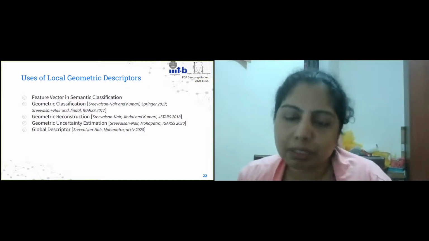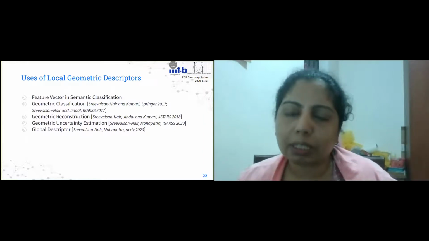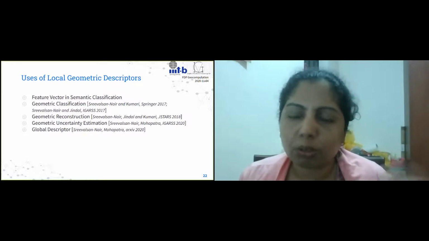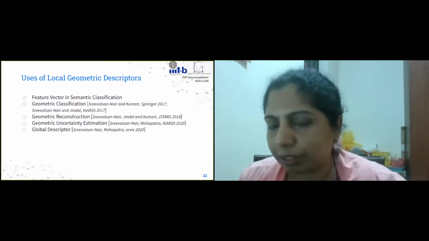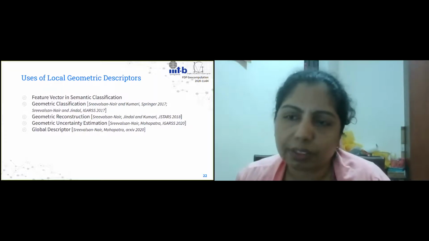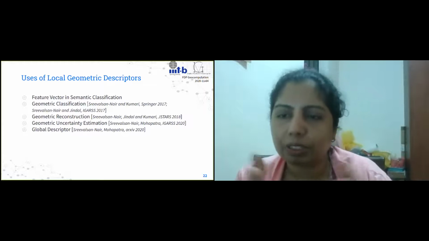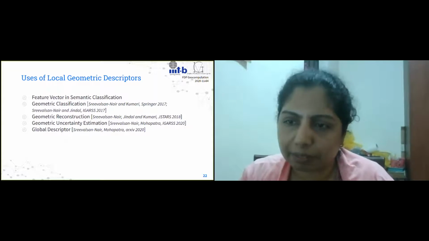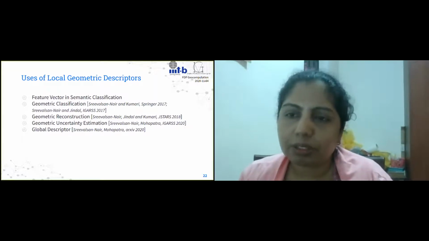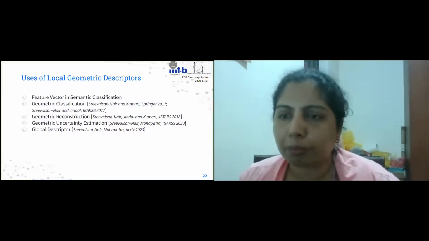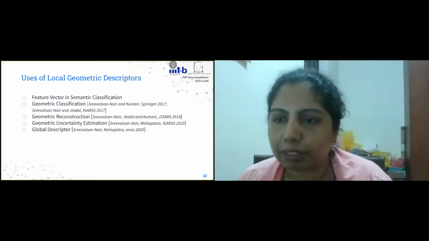And the other part is, nowadays for machine learning and deep learning, what essentially people do is they compute descriptors at multiple scales, and you can just collate them and feed them as a single feature vector, right? The next one is, as I mentioned, we looked at geometric classification, saying that they belong to an edge versus a surface versus a junction point and all of that. So we did geometric classification with that. The next thing we did was we tried to do geometric reconstruction. So given these are the points, can we reconstruct a rooftop from that and things like that, right? So that is the third application we did.